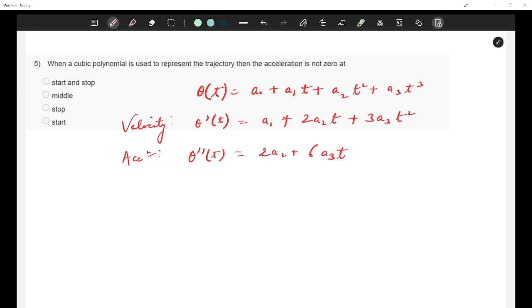So, if we take the first option, at start, I put t equal to 0, then acceleration will at least remain 2 a2.